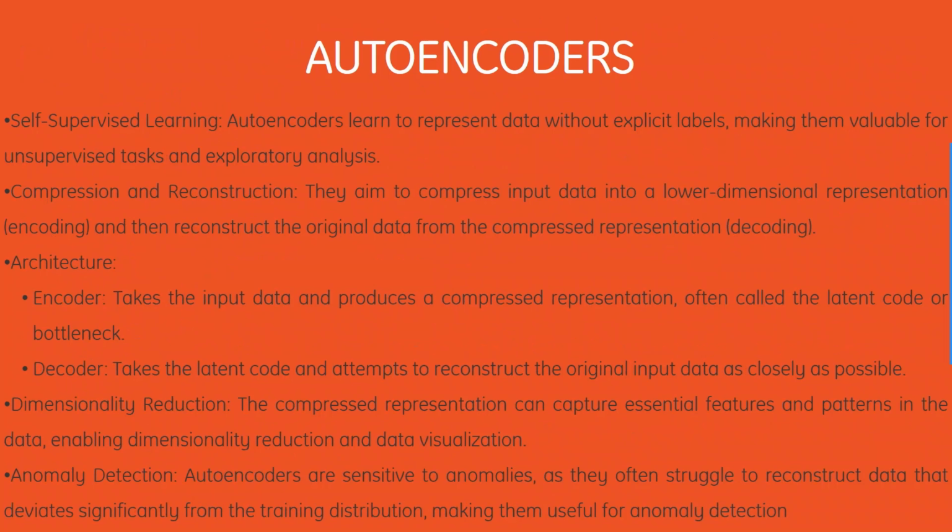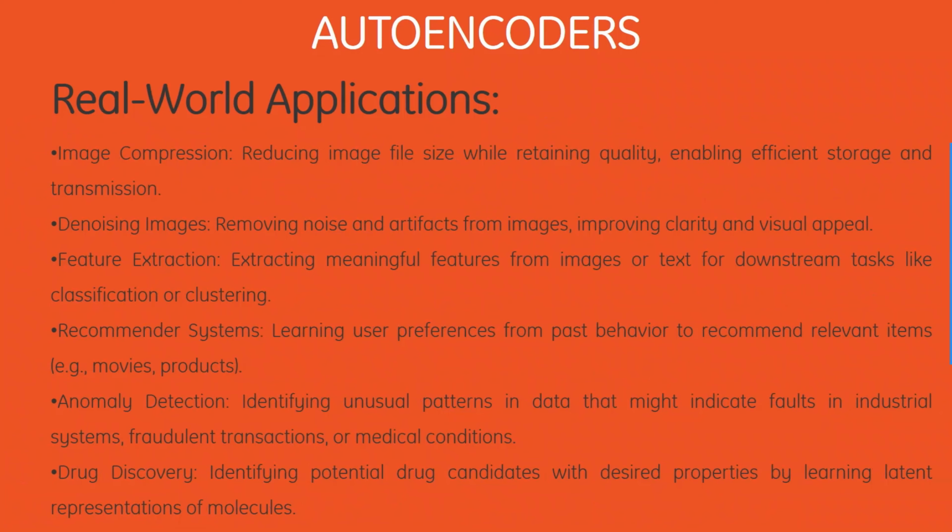Then we have anomaly detection, which is autoencoders are sensitive to anomalies as they often struggle to reconstruct data that deviates significantly from the training distribution, making them useful for anomaly detection. Next, what are some of the real world applications? Firstly, we have image compression, which is reducing image file size while retaining quality, enabling efficient storage and transmission.